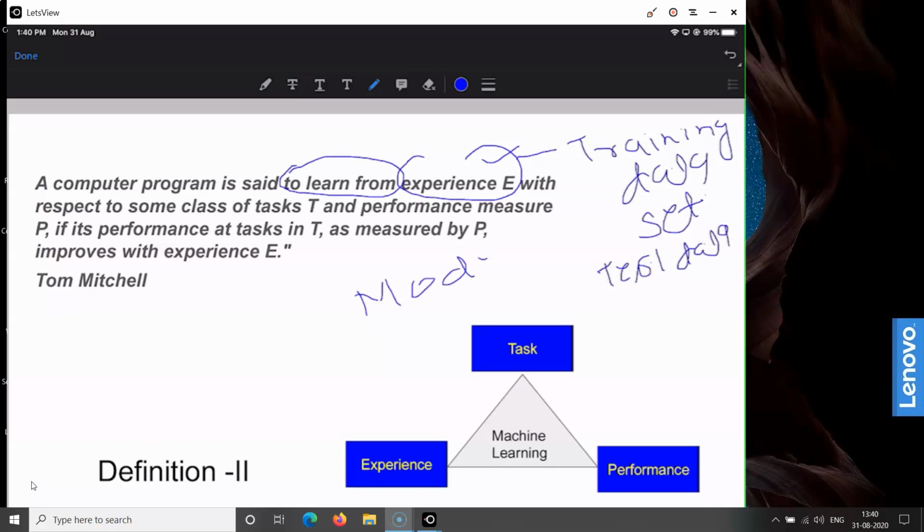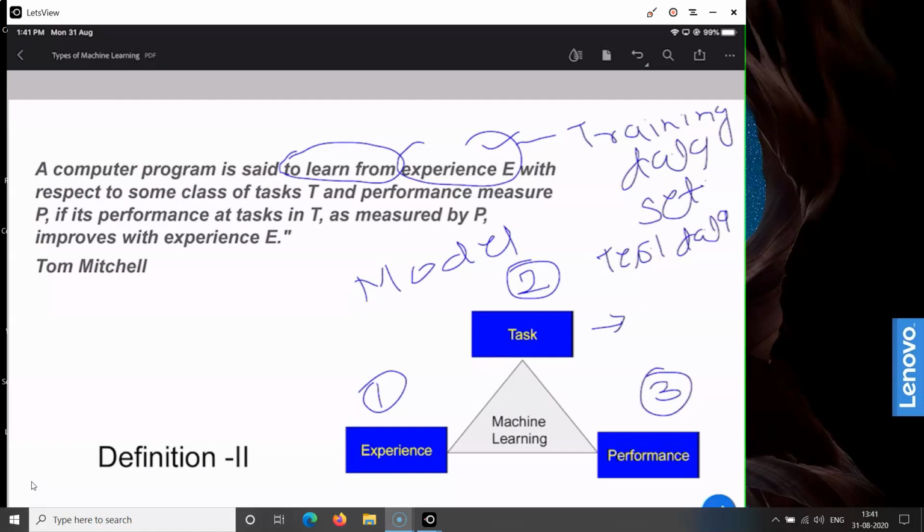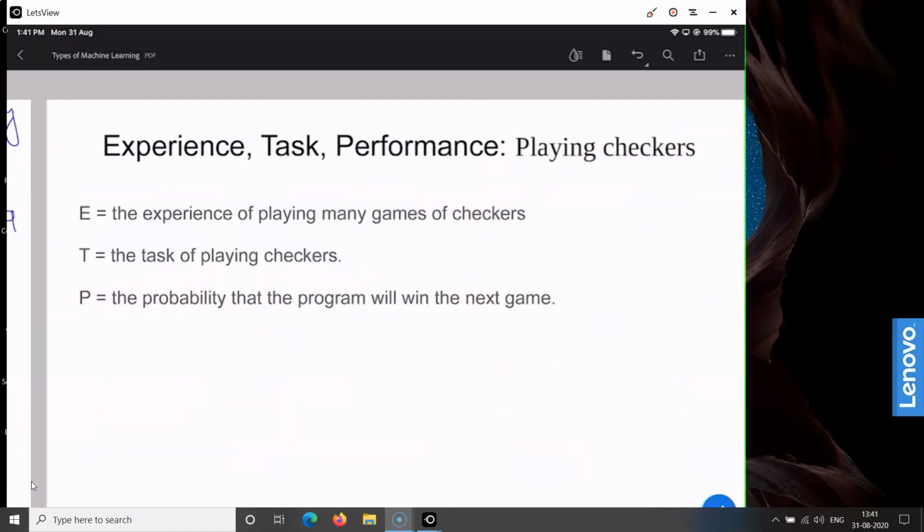So this definition tries to capture the intuition behind human learning. In machine learning also, the three important components by this definition are: the first one is the experience, the second one is the task, and the third one is the performance. Now let us try to see what experience, task, and performance mean with respect to different tasks.